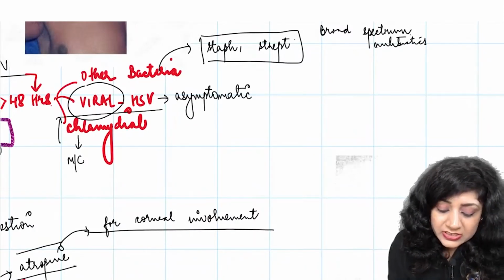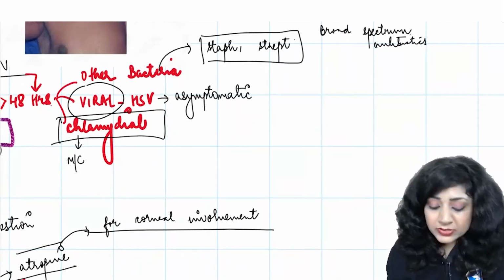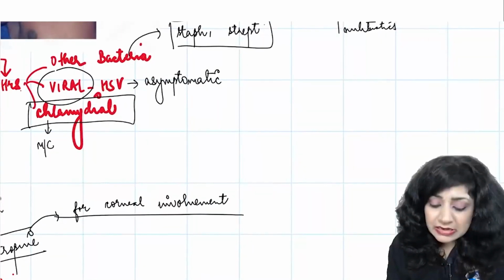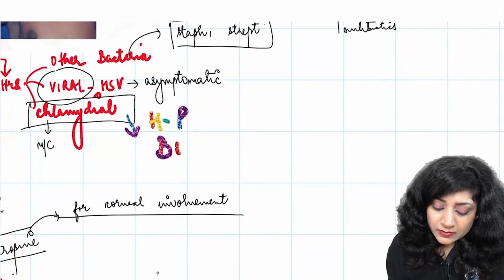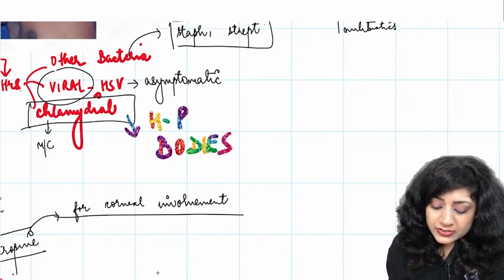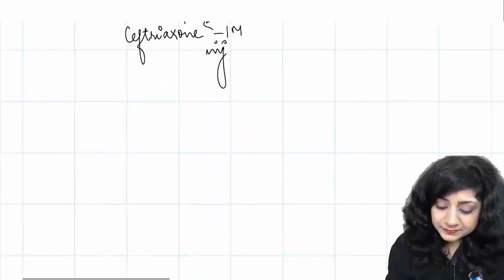But yes, this is the most important thing because chlamydial is most common. So what is the most important thing in chlamydial? It is forming the HP bodies, Halberstaedter-Prowazek bodies. I'll write it here.